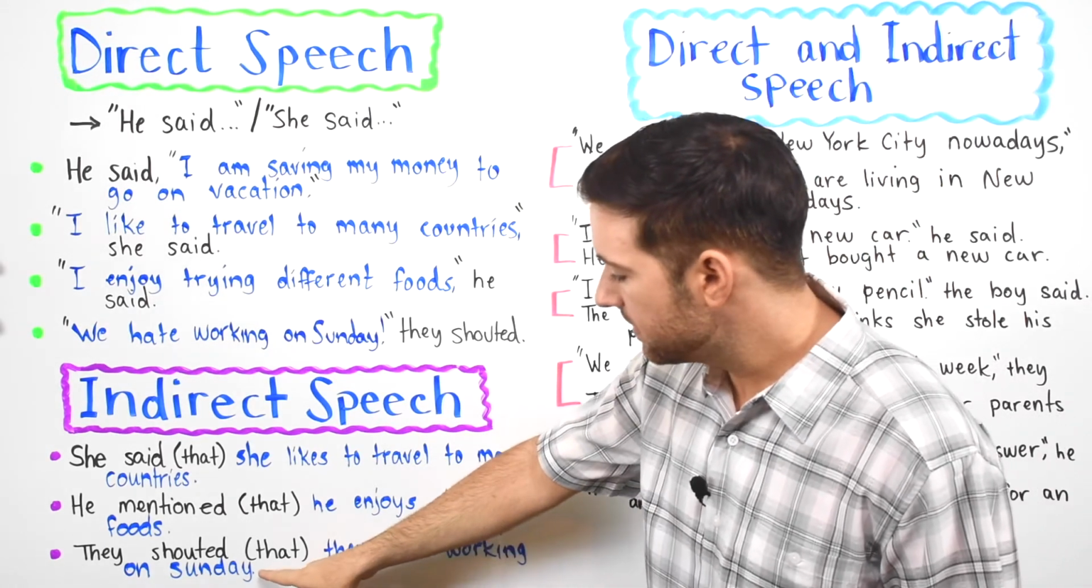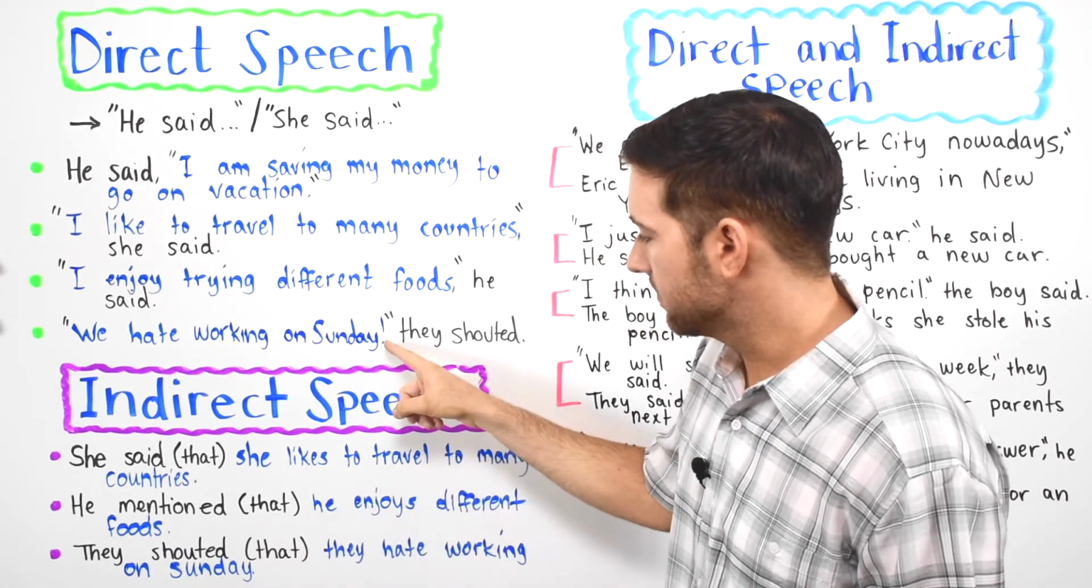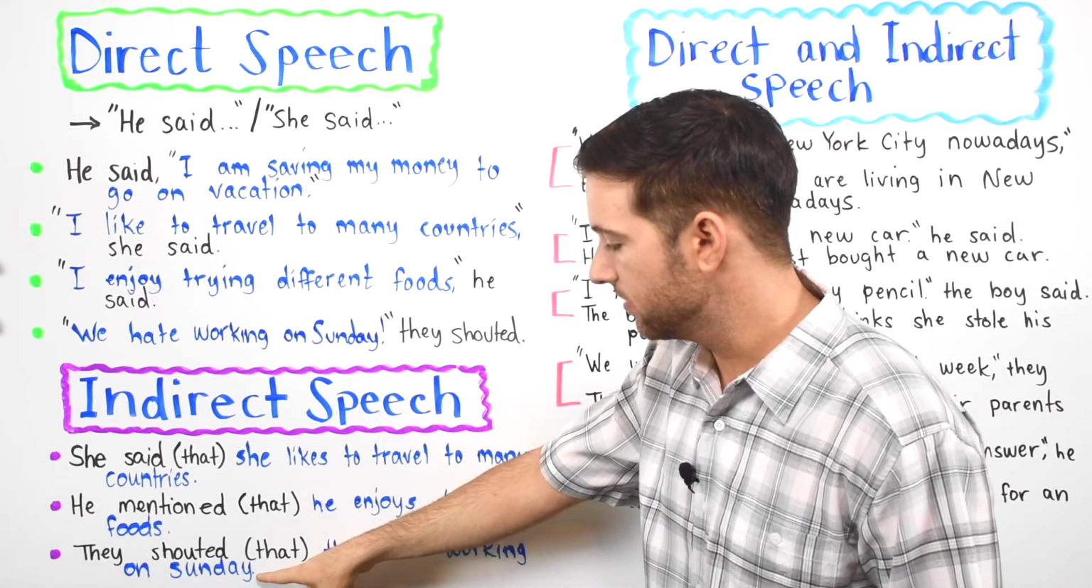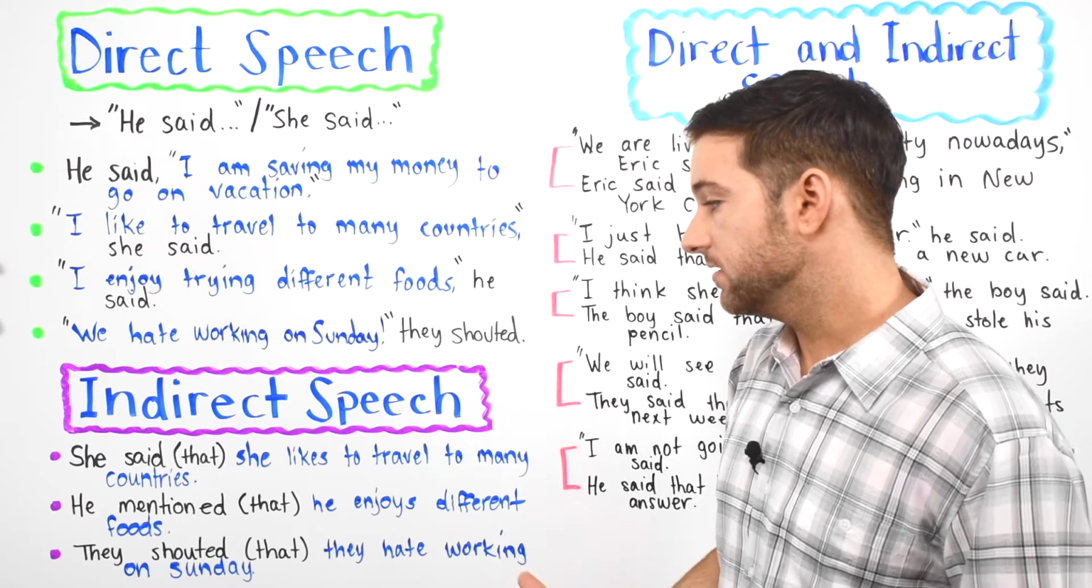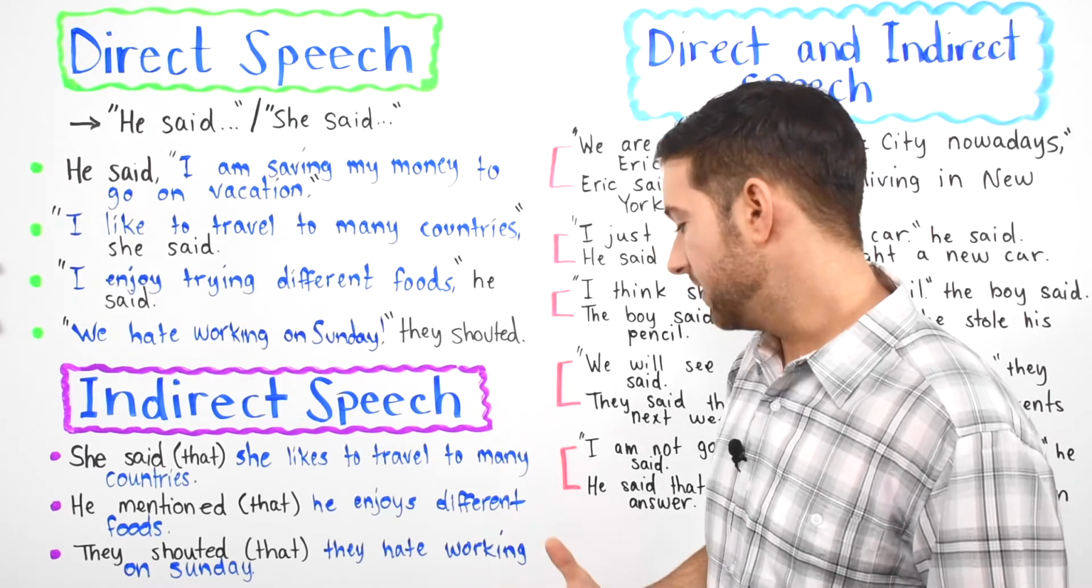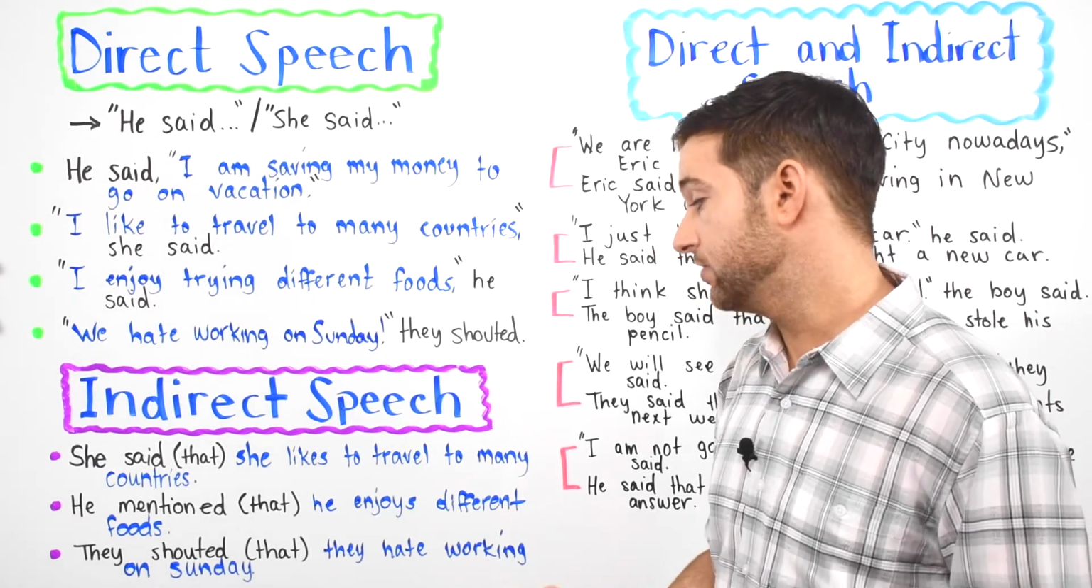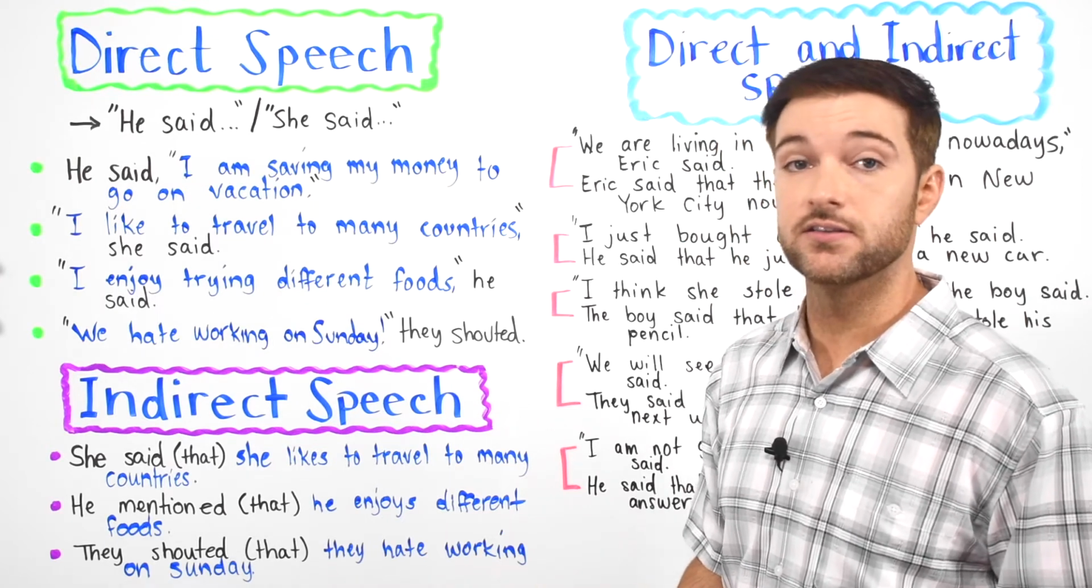Okay, notice here that we do not have an exclamation mark. Okay, in reported speech, we don't use exclamation marks. We just simply say, they shouted they hate working on Sunday, or they shouted that they hate working on Sunday.